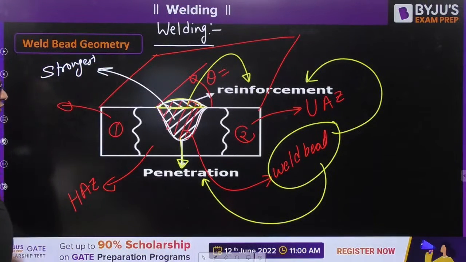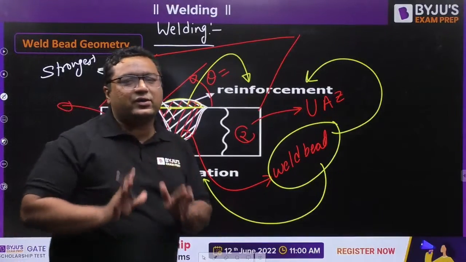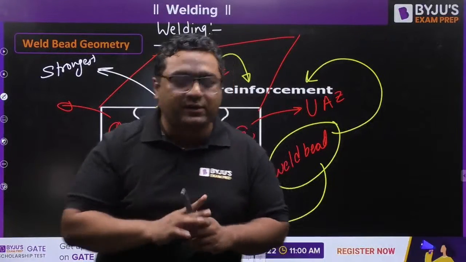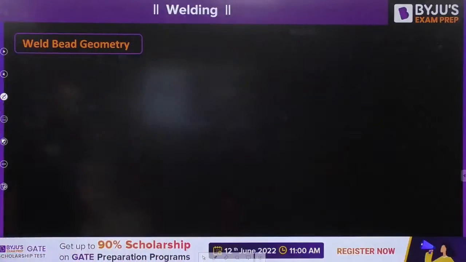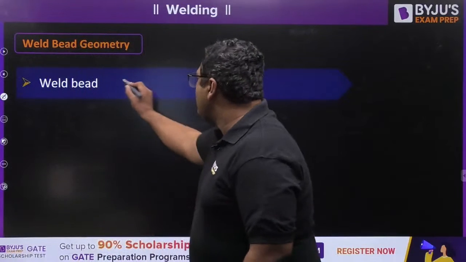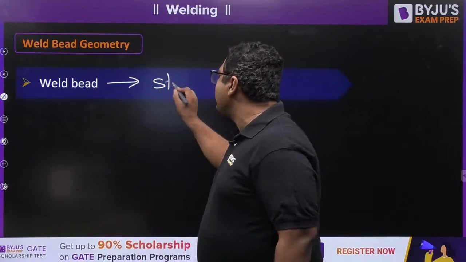So my dear, when we are talking about this weld bead geometry, actually there are three things. One is weld bead, other is heat affected zone, and third one is unaffected zone. So I am showing you all the three parts. What are the three parts? One is weld bead, and we have seen that weld bead is found to be the strongest part.